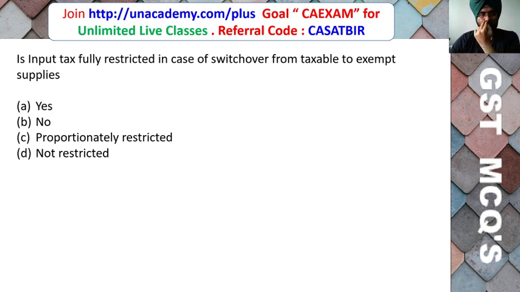Is input tax credit fully restricted in case of switchover from taxable to exempt supplies? Yes, no, proportionately restricted, or not restricted?